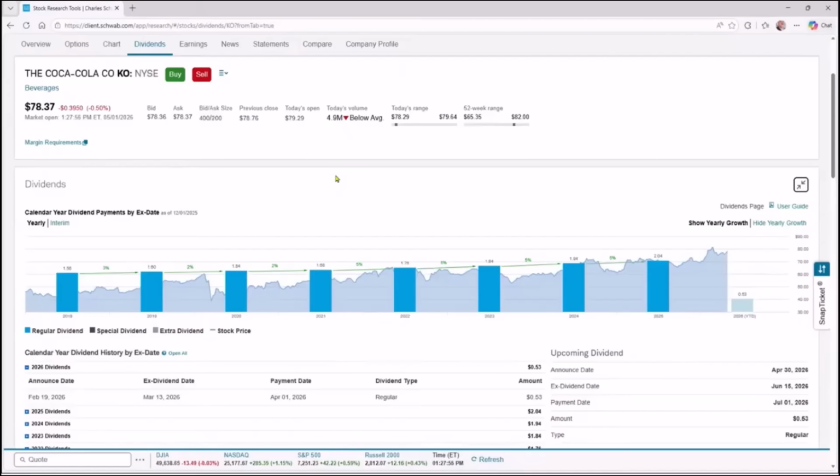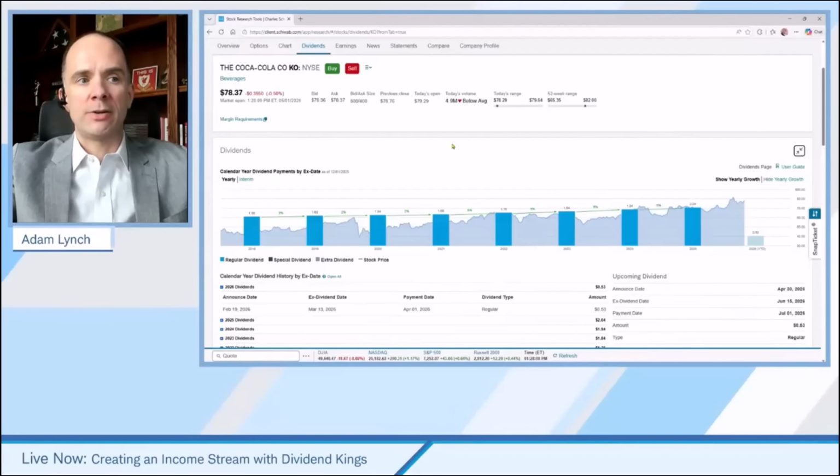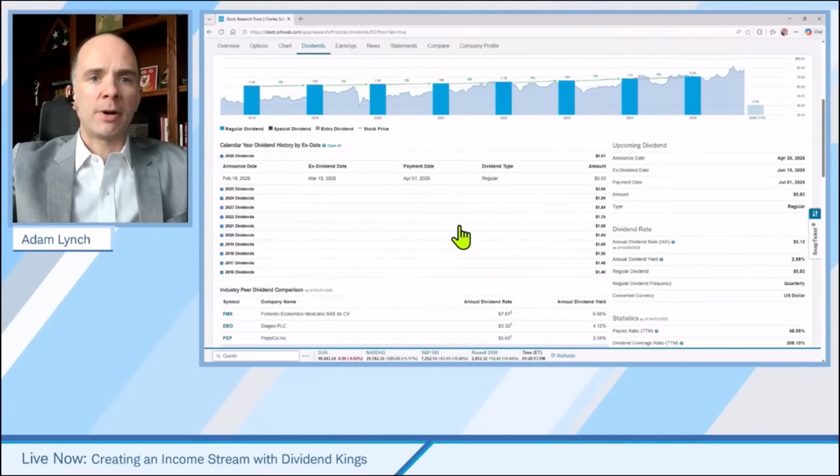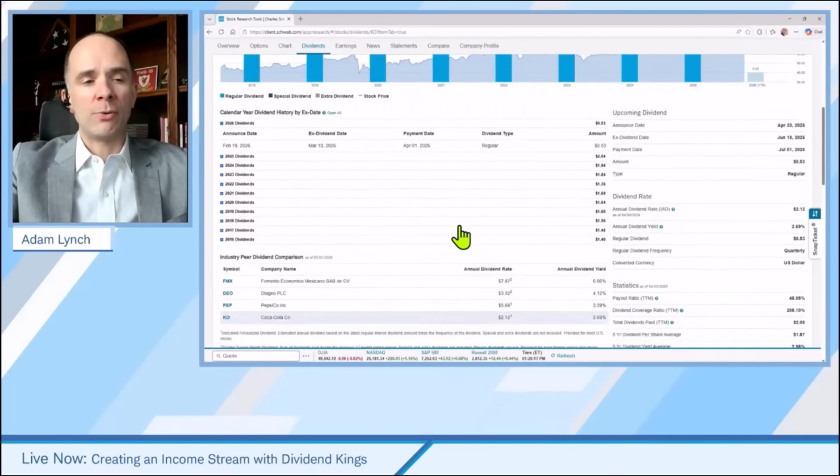Exactly. Yeah, and we've got screening tools to be able to help people try and find target companies like Coca-Cola here. And then with this dividend module, we have just all sorts of information here. So you can see all of the historical dividends, all of the upcoming information, your rates, the payout ratio.